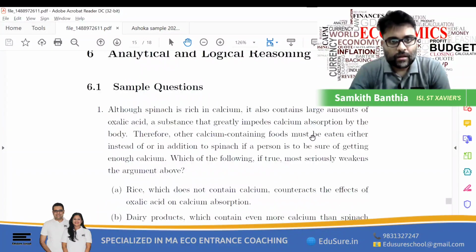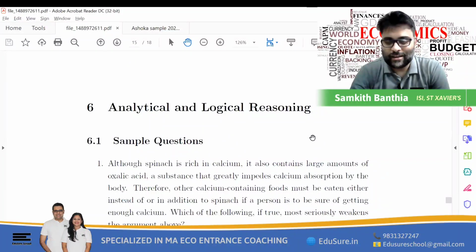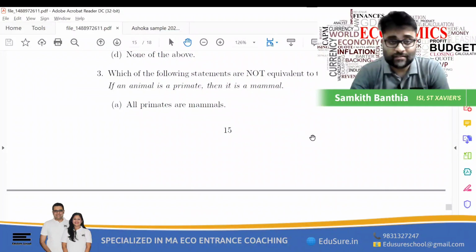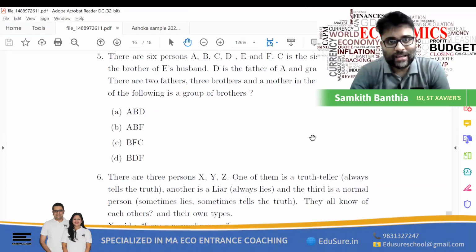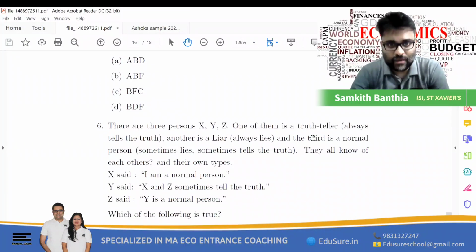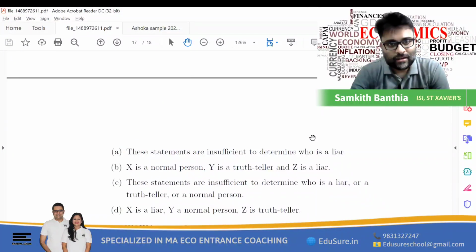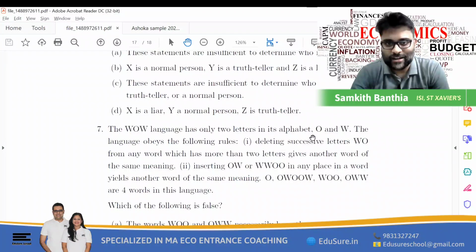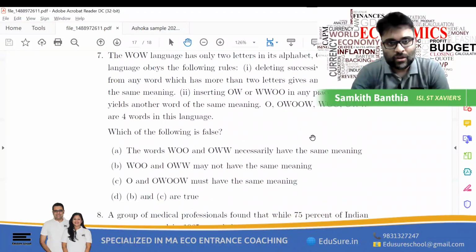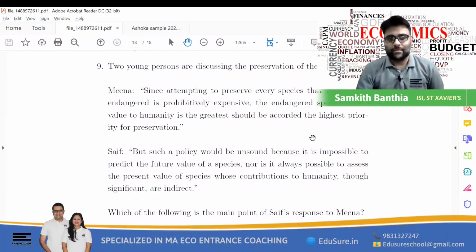Now coming back to the next section, which is the analytical and the logical reasoning set. Again, I see many questions are inspired from DSE like this one. Question number 6 is again a DSE 2009 question. The word language one is again a DSE 2009 question, which you will be able to see. This is question number 1 in part 2 for DSE 2009. So again, you'll see some of the questions are inspired from the DSE papers.